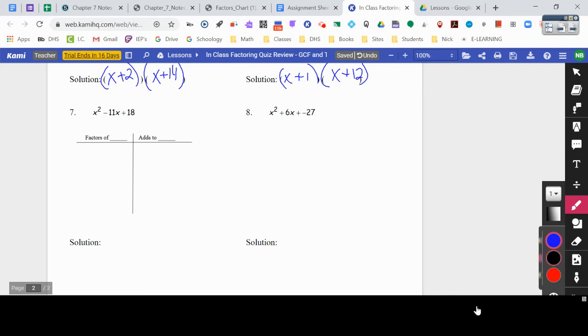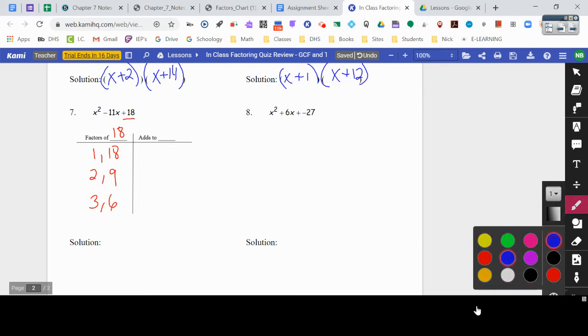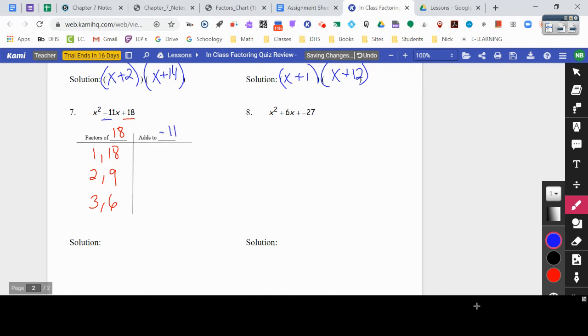All right, we got the last two here. Number 7 says x squared minus 11x plus 18. So this was a positive 18 here. So that means that's 1 times 18, 2 times 9, and 3 times 6. All right, but now these have to add to a negative 11, right? And multiply to a positive 18. So the only way that's going to be possible is if both of these numbers are negative, right? So I got a negative 2 times a negative 9 multiplies to a positive 18, and they add to a negative 11.